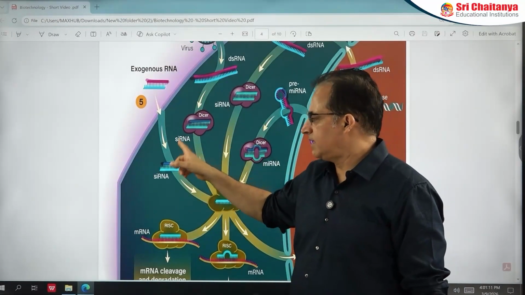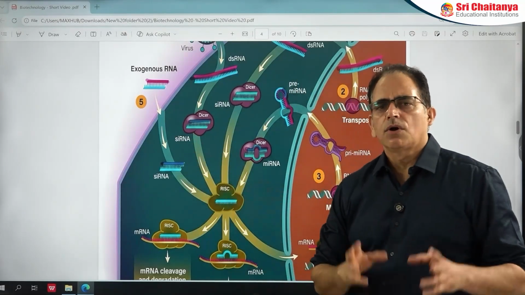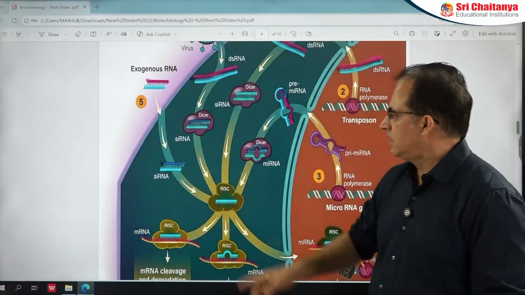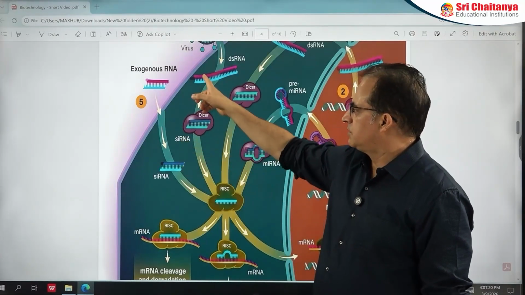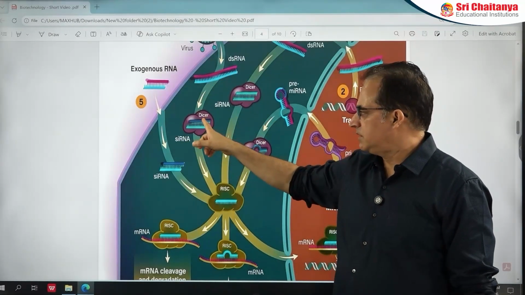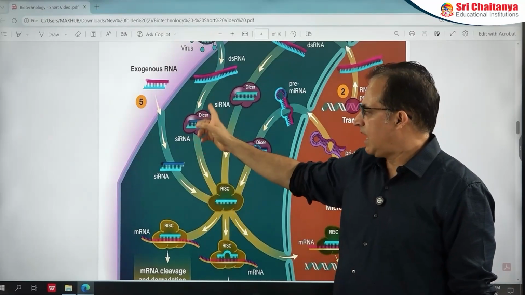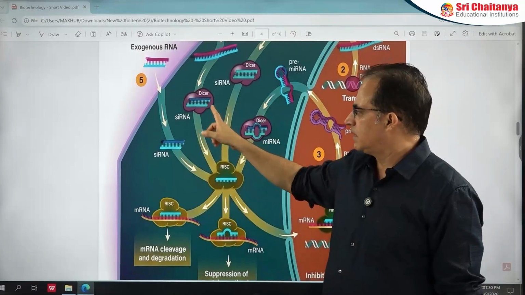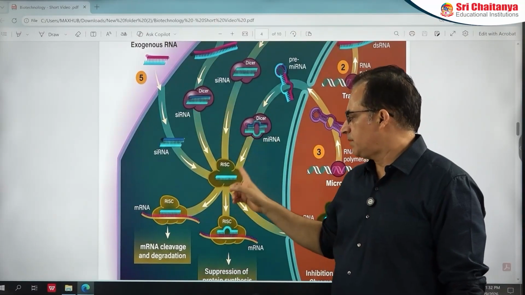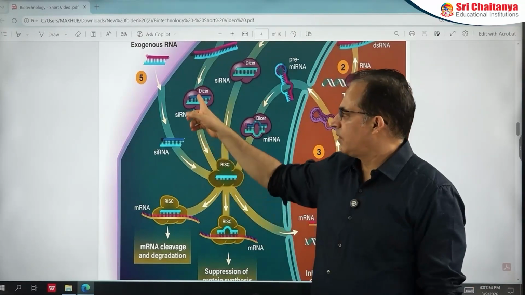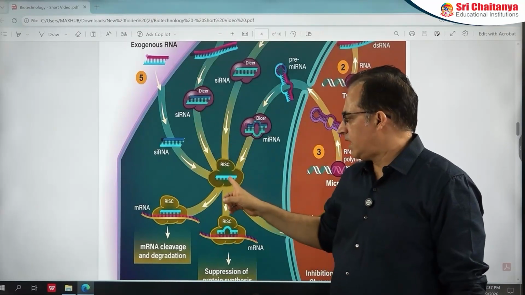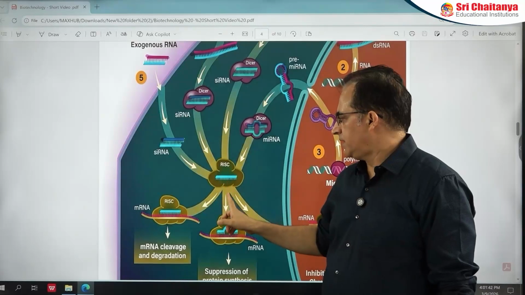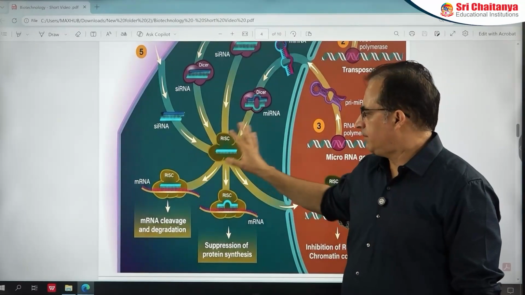This small segment is called siRNA. siRNA is a short sequence. It may be a 21, 22, 23 nucleotide long sequence. This siRNA is produced from viral RNA with the help of an enzyme. This enzyme is called dicer. You can see it is an endonuclease. It cuts this RNA into small segments. Now this small double-stranded segment may activate RISC. From this double-stranded RNA, one strand binds here and the second is removed. Now this one strand which is attached here will activate RISC.